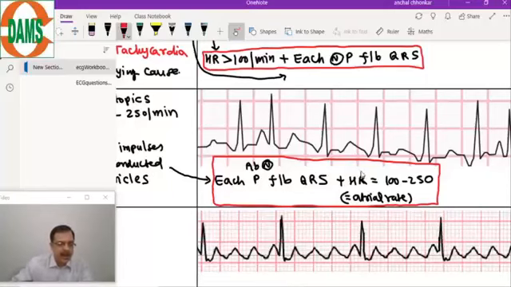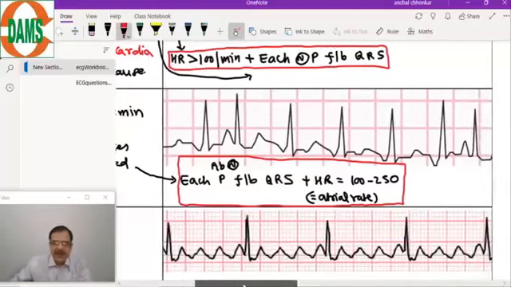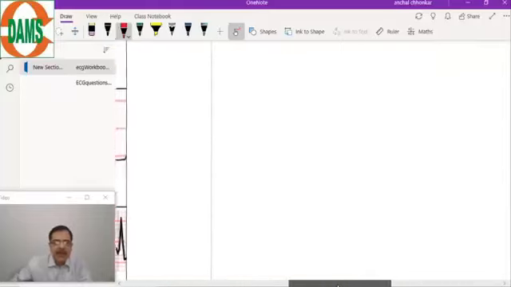Now, coming to the description of the ECG, first we will understand what is the meaning of abnormal P wave.